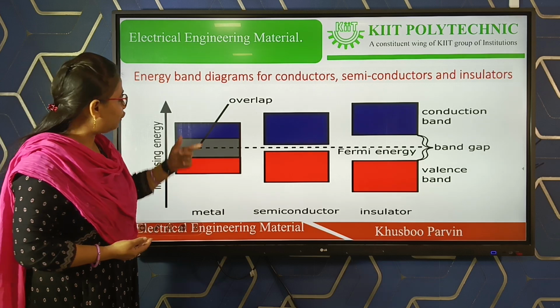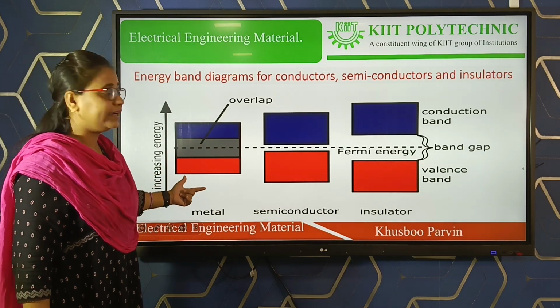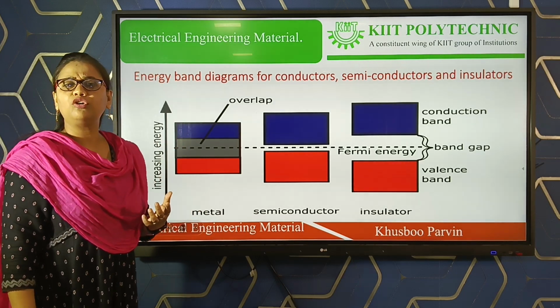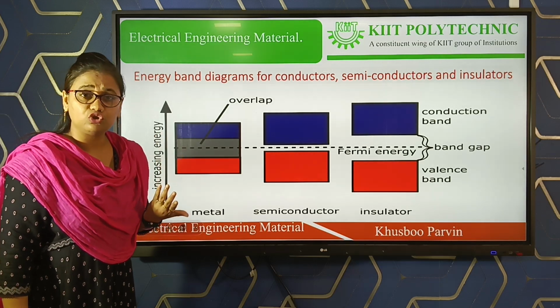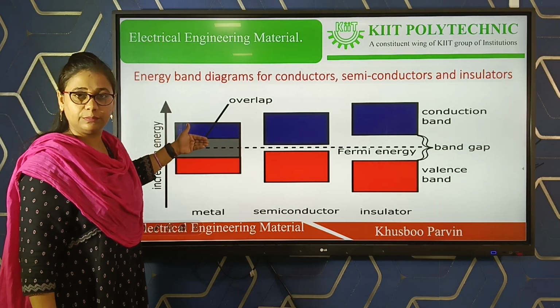Both the bands overlap each other. So in case of a metal, a very small amount of external energy will be required for the electrons to move from valency band to the conduction band.